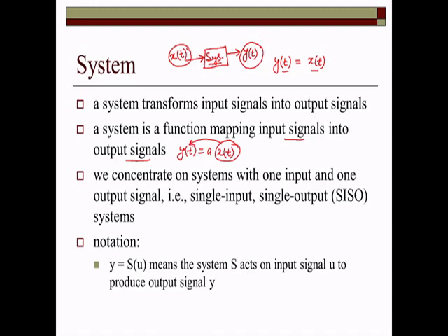Now we concentrate on systems with one input and one output. So it means this is a single input and single output system. So this kind of system which we made just above, this is a SISO system. It has a single input and a single output. So the notation y = S(u) means the system S acts on the input signal u to produce an output signal y. So we can read it like this.